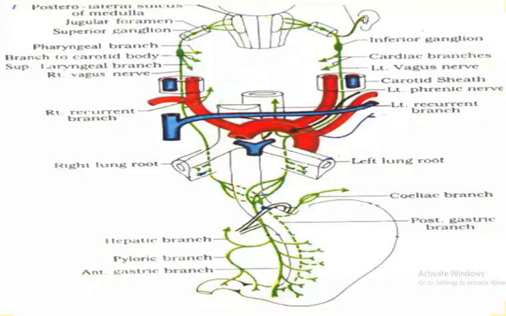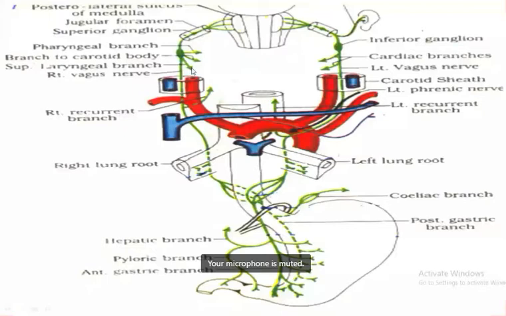Now in the neck region we have the pharyngeal branch, branch to carotid body, superior laryngeal branch, and right recurrent laryngeal nerve. You have to remember one thing. In the neck region we have the right recurrent laryngeal nerve, but the left recurrent laryngeal nerve will be a branch in the thoracic cavity, because it passes below the arch of aorta and comes above. So this is the branch which arises from the vagus in the thoracic part. So we never include the left recurrent laryngeal nerve as a branch in the neck. So the branches in the neck are pharyngeal, branch to carotid body, superior laryngeal branch, and the right recurrent laryngeal nerve.